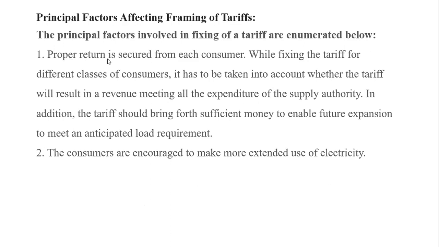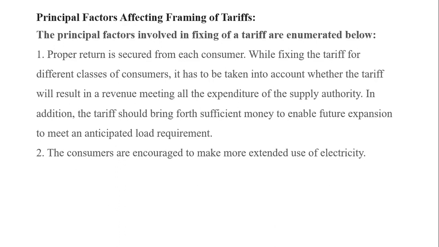That means whether proper returns are secured from each consumer or not. We check that proper returns are obtained while fixing the tariff for different classes of consumers. We have different types of consumers: industrial consumers, agriculture consumers and domestic consumers.